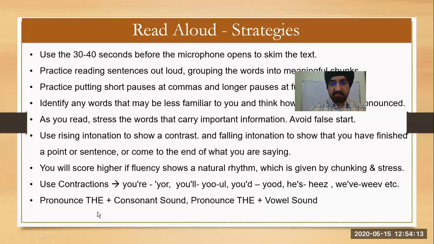And the pronunciation of 'the'. Some people say 'thee', some people say 'thuh'. So what's the difference between these two? Though both are correct, we want to improve in all areas. So 'the' plus a vowel sound means 'the apple', 'the elephant', and 'the' plus a consonant, 'the furniture', something like that. Okay, but it will not deduct your marks based on this.